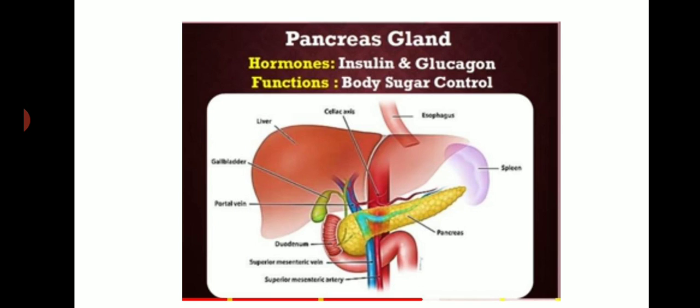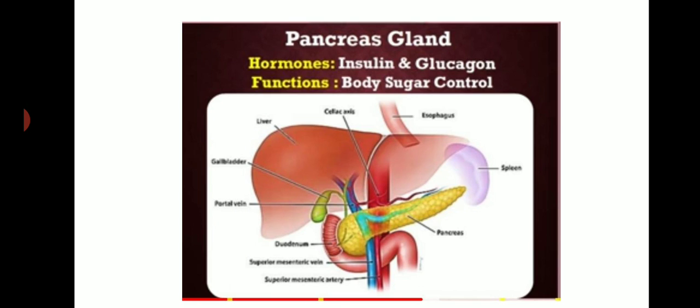In case you are fasting, when your stomach is empty, the pancreas secretes glucagon, and this converts glycogen into glucose. I'll repeat. Glucose from the blood is consumed by the cell through insulin hormone. So insulin regulates the glucose level in blood, that is blood sugar.